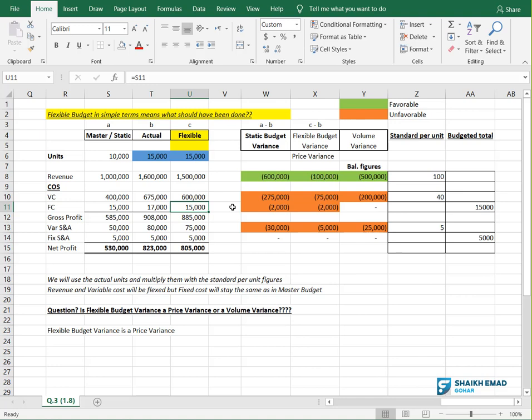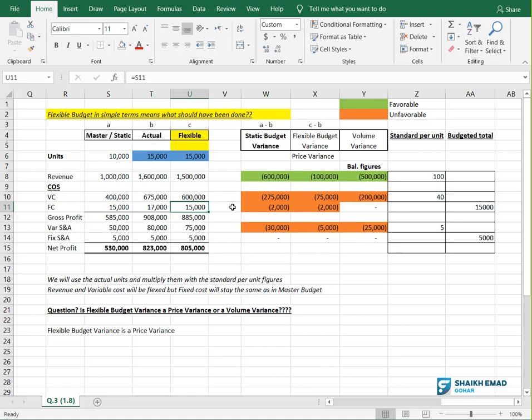Fixed cost we don't flex. What we flex? We flex the revenue, we flex the variable cost. Two things we flex. So what we do with the fixed cost? We take it as it is, as it was in the master budget. How much was the fixed cost in the master budget? Remember, 15,000. I have linked it like this: whatever is in the master budget is my answer here.